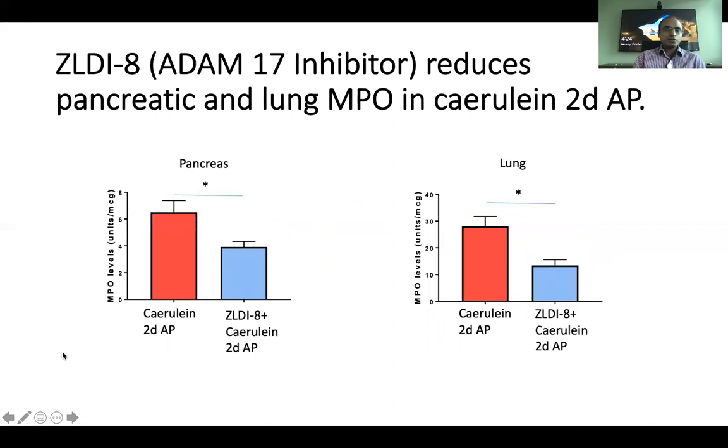And ZLDI8 also reduces pancreatic and lung MPO, that is myeloperoxidase levels in cerulein 2-day AP, in the pancreas as well as in the lungs.